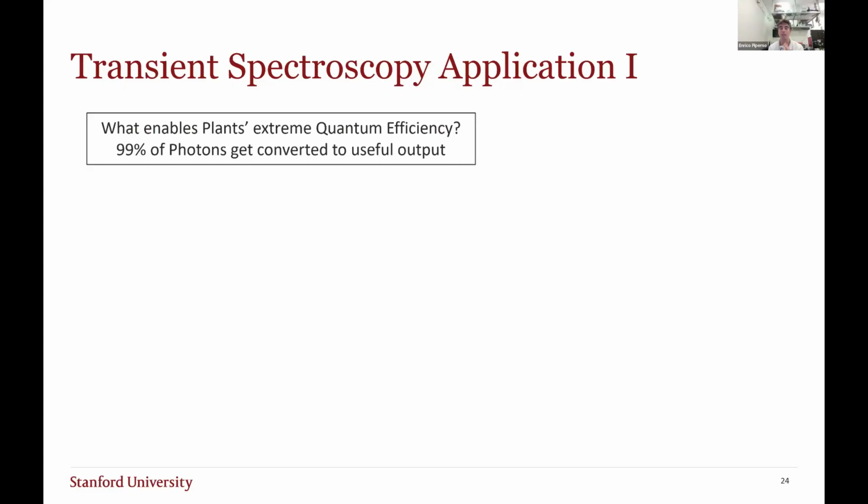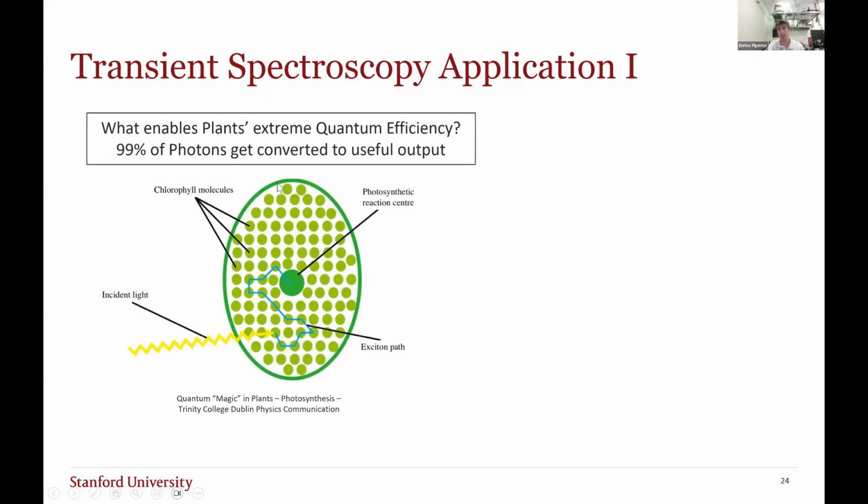So I want to finish here by explaining some of the applications of this technique. The first is in probing plants' extreme quantum efficiency. In this diagram, this is a chloroplast of a plant or bacteria, where photons get absorbed by individual chlorophyll molecules, which creates these excitons, which you can think of as small little voltages, created by electron-electron hole pairs. This exciton then needs to travel to the photosynthesis reaction center, where it can be converted into useful output like the sugars and oxygen that we breathe.